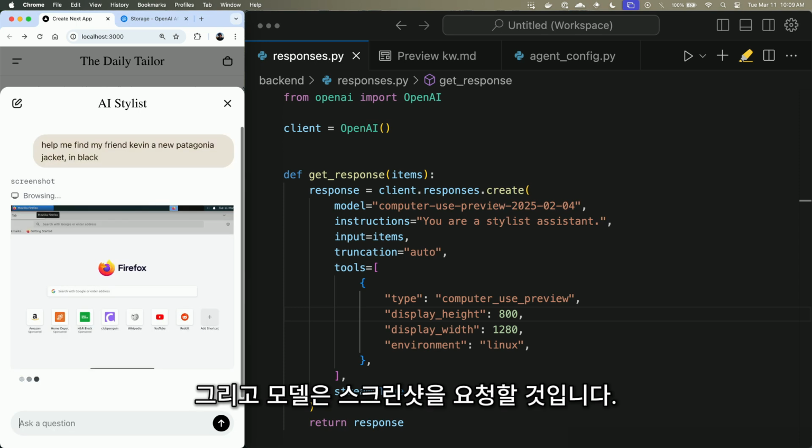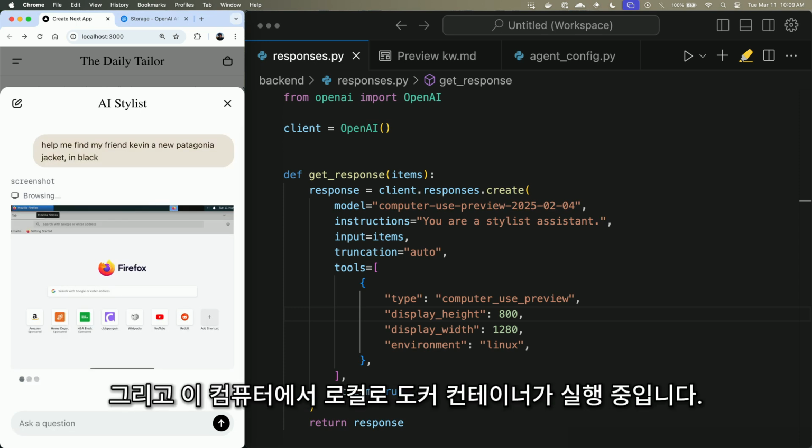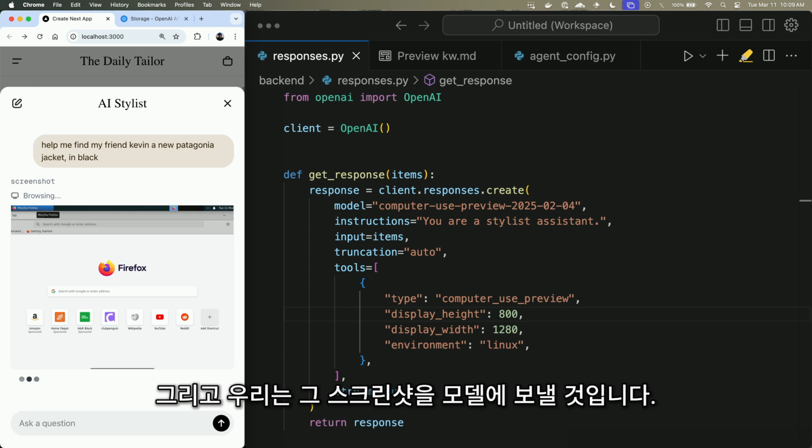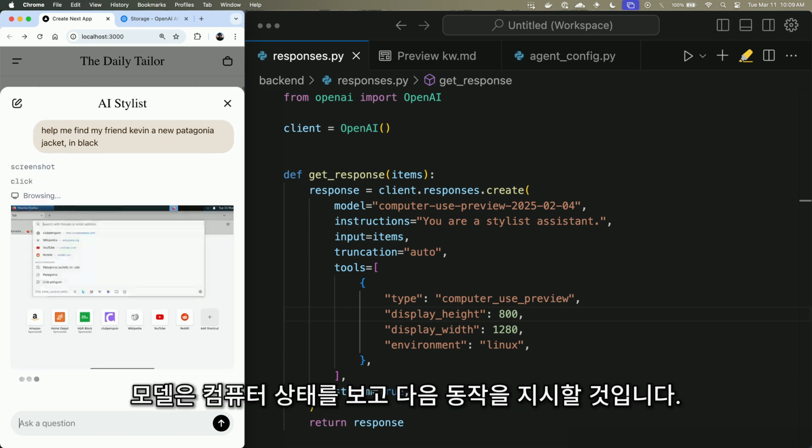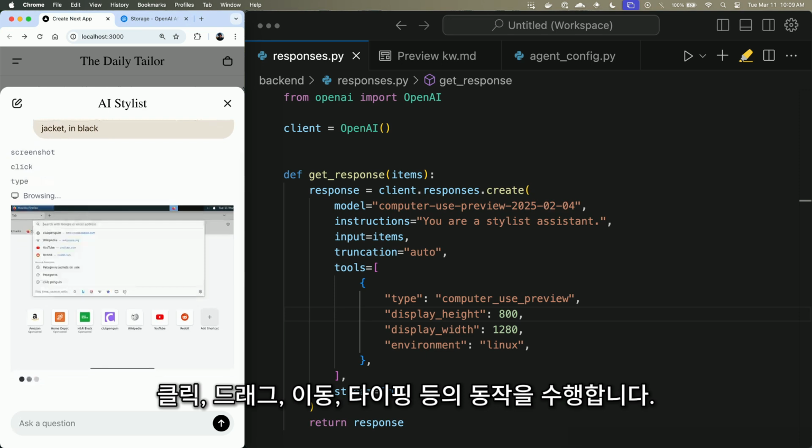And what the model will do is ask us for a screenshot. We have a Docker container running locally on this computer, and we will go ahead and send that screenshot to the model. It will look at the state of the computer and issue another action: click, drag, move, type.